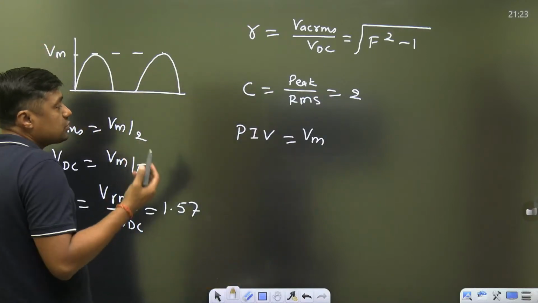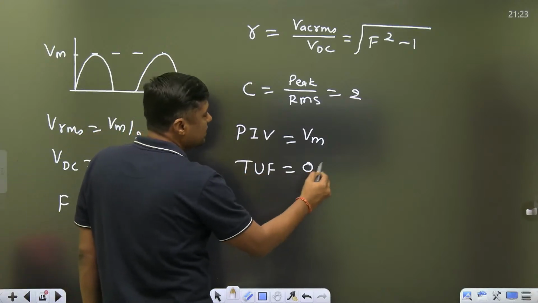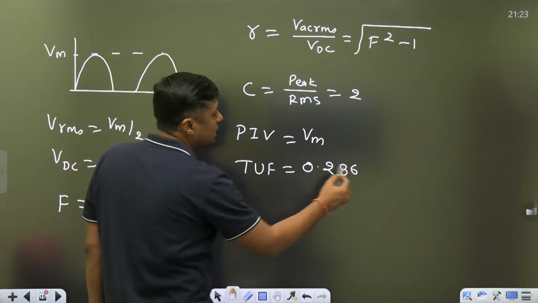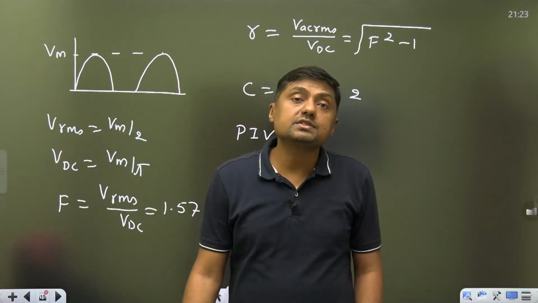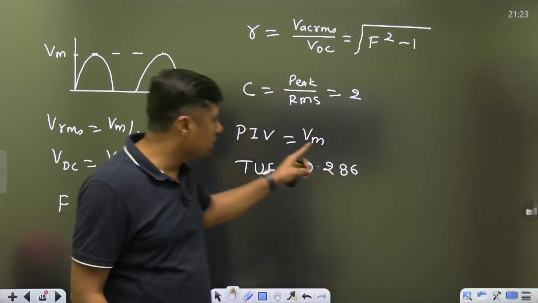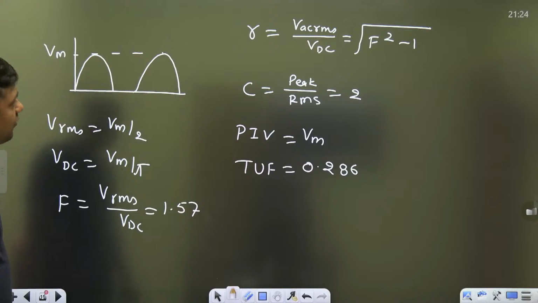Now next question, what is the transformer utilization factor? Transformer utilization factor is only 0.286, underutilization. Remember, that may be the question. What is the transformer utilization factor for half wave rectifier?